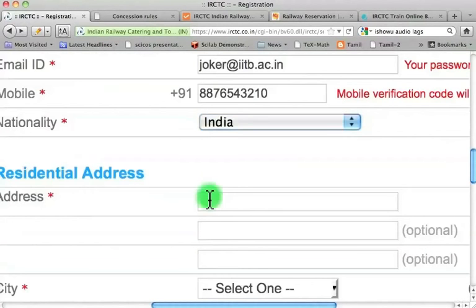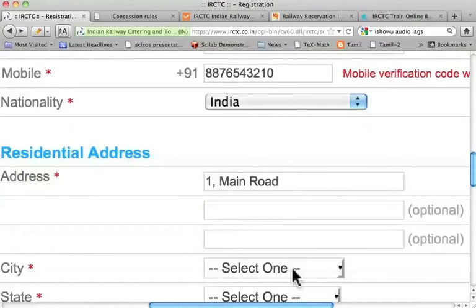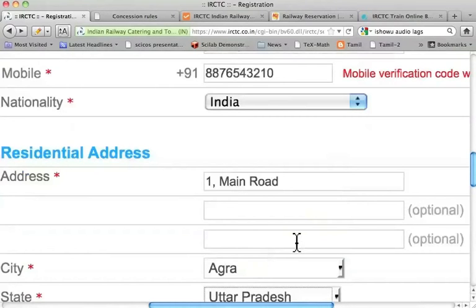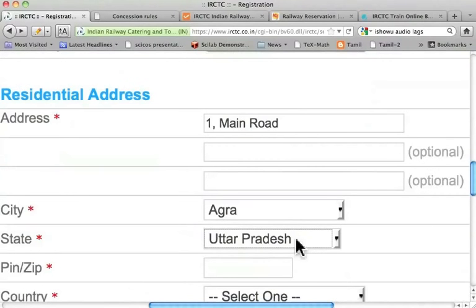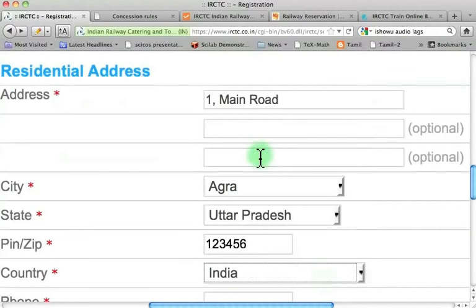Residential address, let me write 1 Main Road. City, I'll choose as Agra. State, I'll choose as Uttar Pradesh. Pin, zip, let me write it as 1 2 3 4 5 6. Country, I will choose India. You have to enter this properly. You may use this address to receive iTickets.